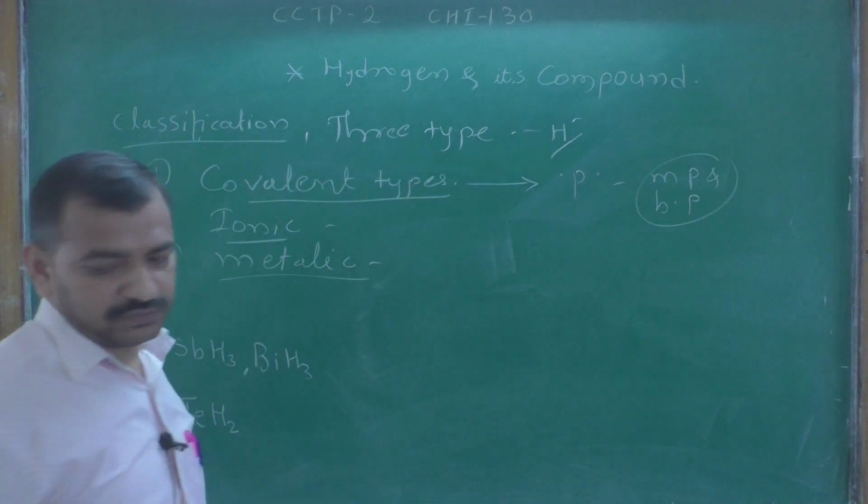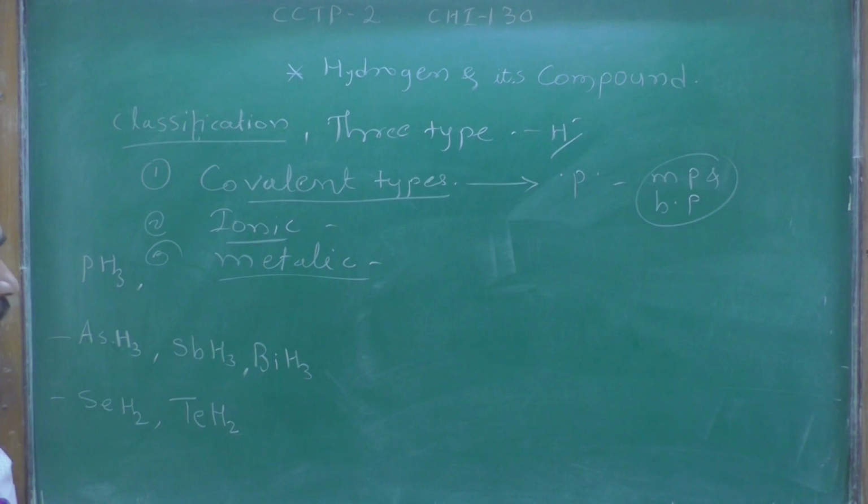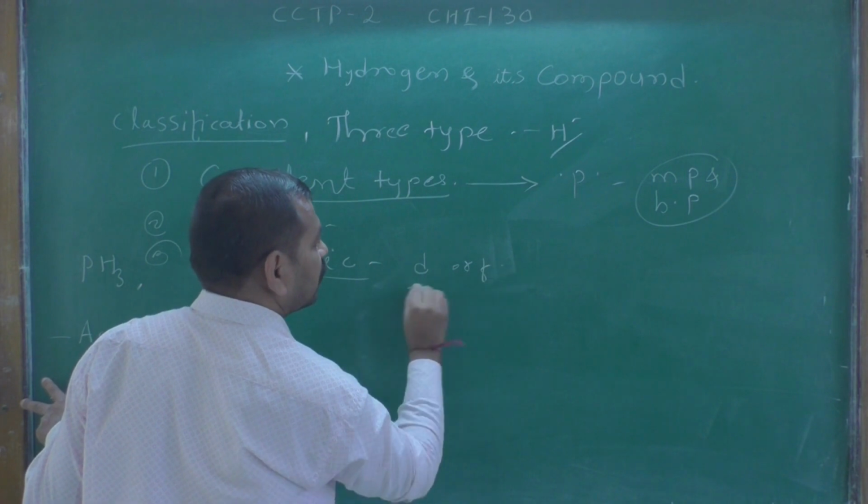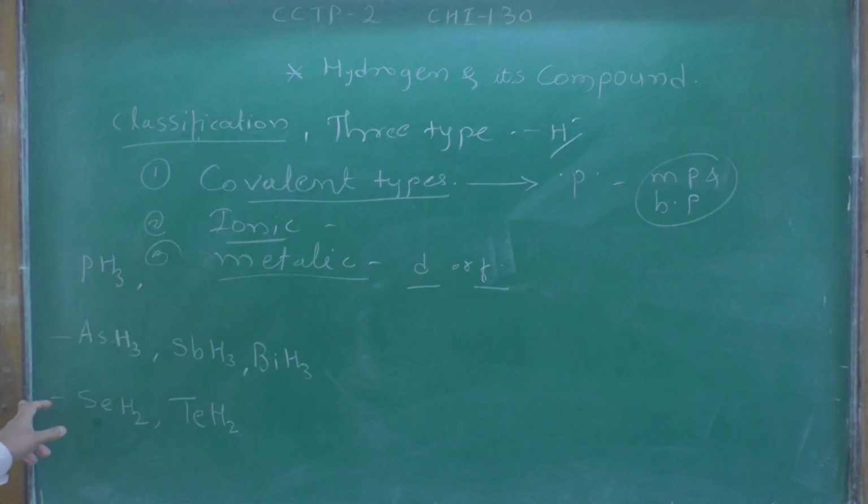Second, we discuss the metallic or interstitial types of hydride. These hydrides are formed by the reaction of dihydrogen with d-block or f-block elements.